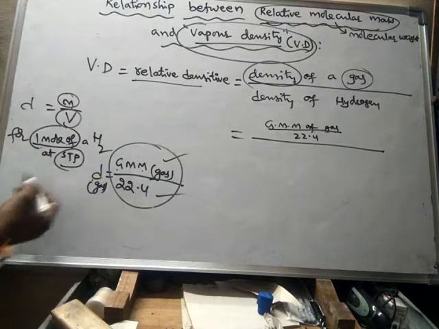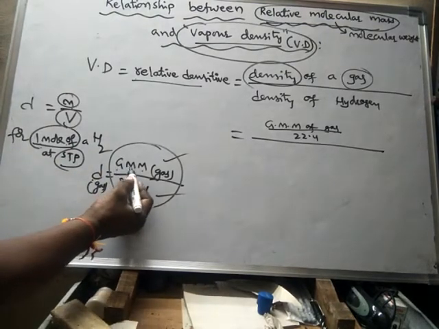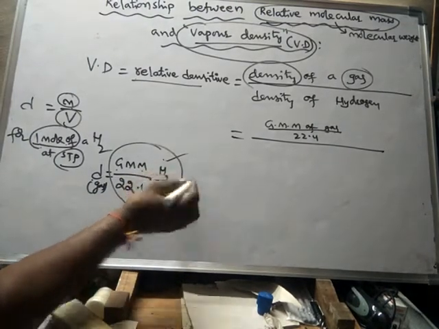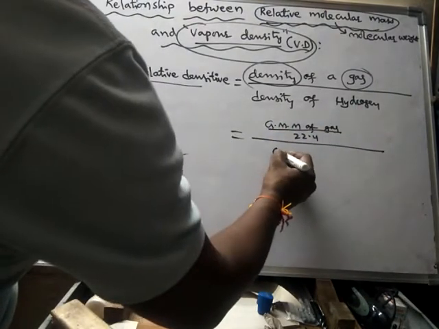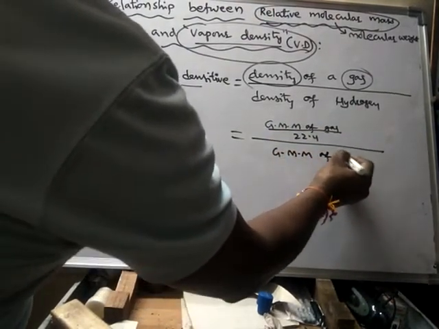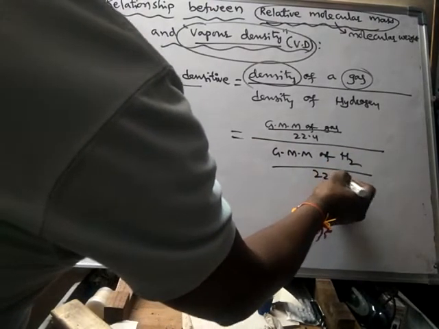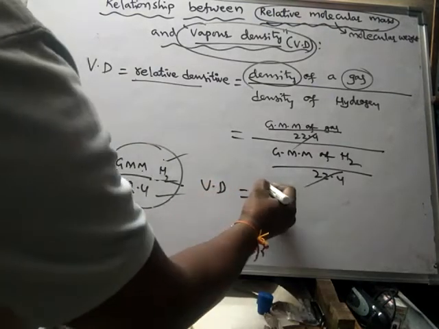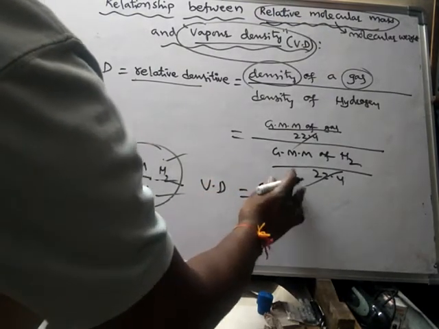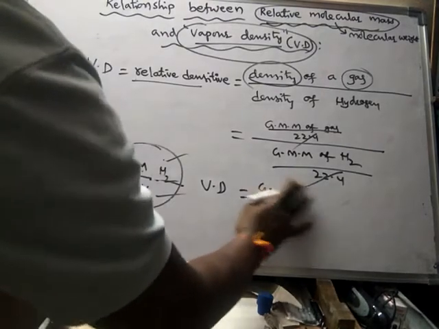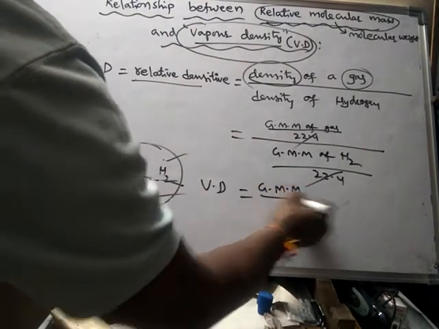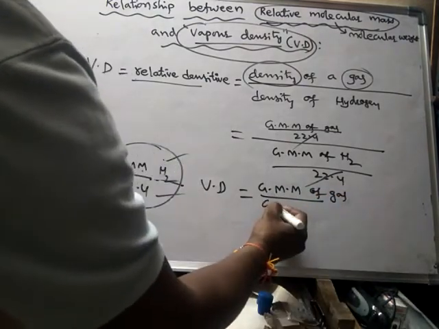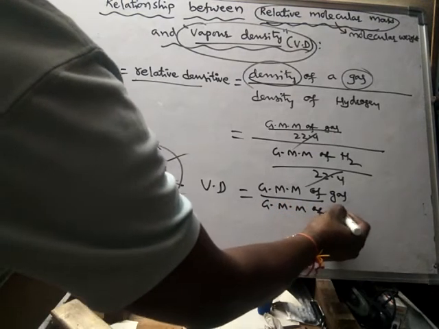For 1 mole of hydrogen gas at STP, density is equal to gram molecular mass of hydrogen by 22.4 liters. So finally, vapor density is equal to what? Gram molecular mass of the gas by gram molecular mass of hydrogen.